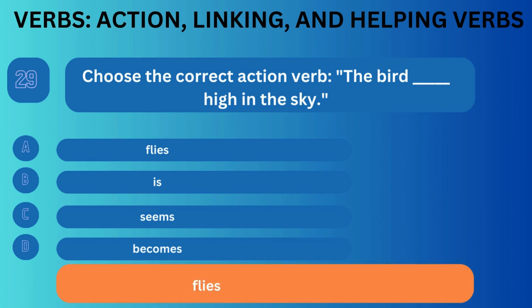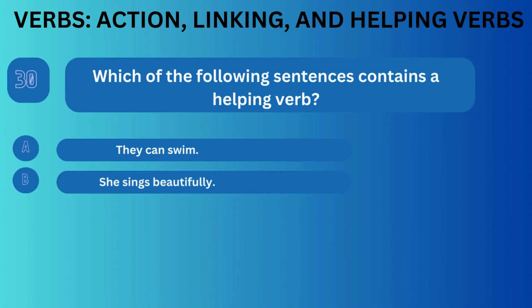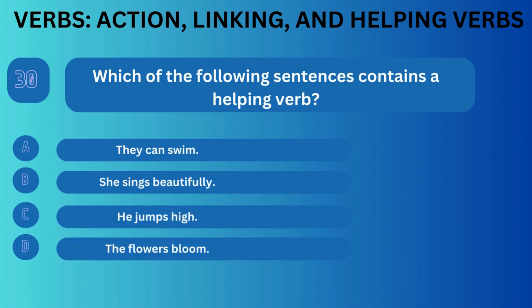Correct answer is A. Question number 30. Which of the following sentences contains a helping verb? Option A, they can swim. Option B, she sings beautifully. Option C, he jumps high. Option D, the flowers bloom.